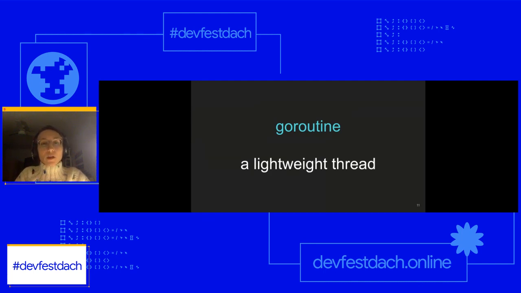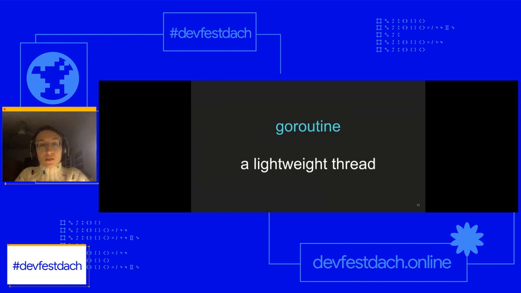If you remember when I explained what threads are, Goroutines are lightweight threads. They're a wrapper on top of threads, and they're managed by the Go runtime rather than the operating system. A Goroutine in and of itself is much like a thread. It accomplishes multiple tasks and it's extremely cheap.